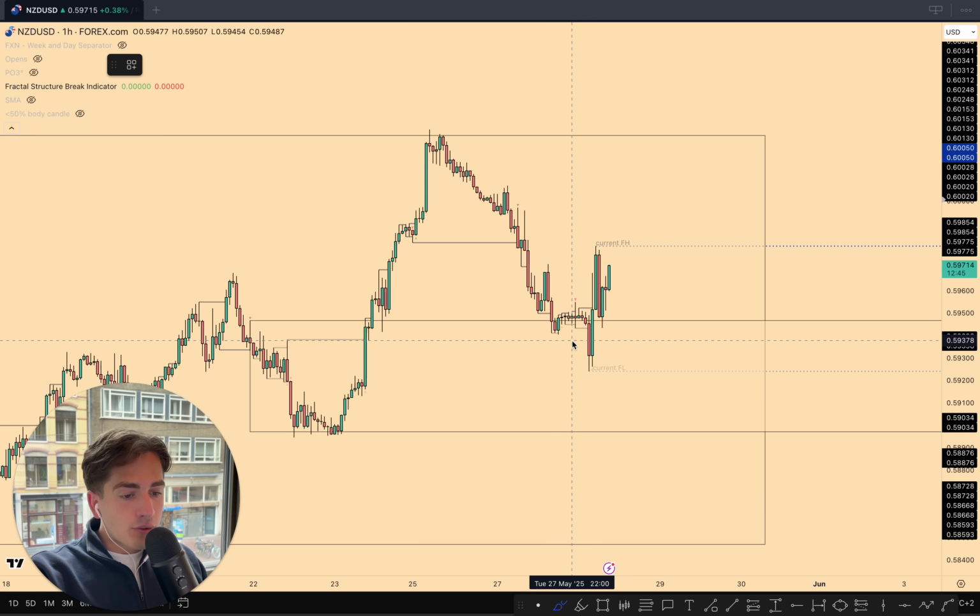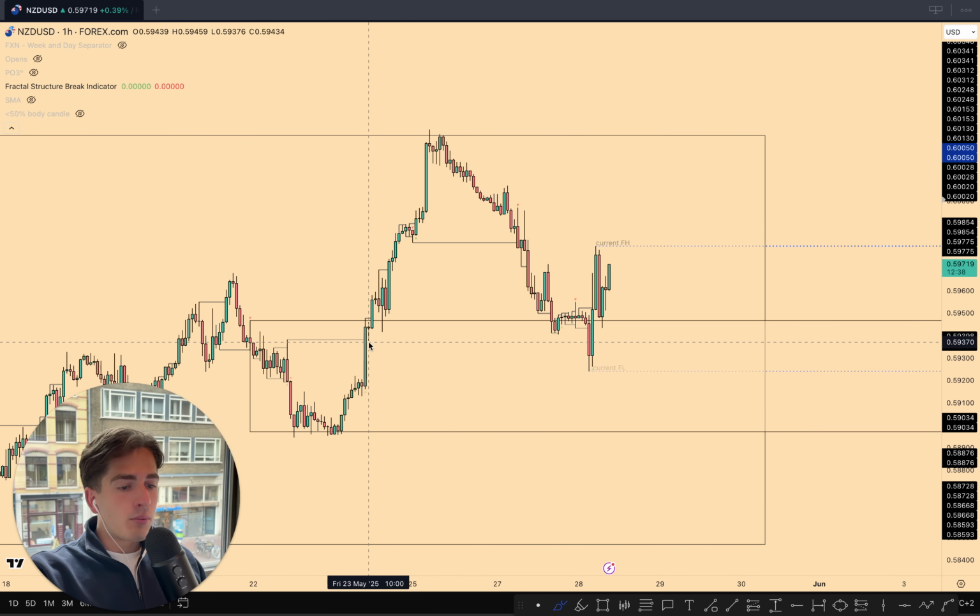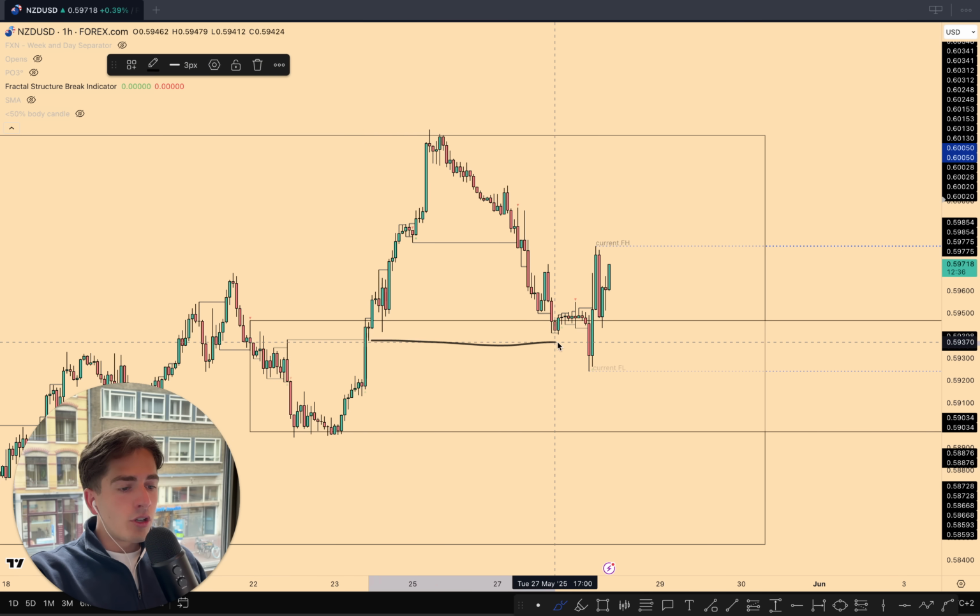when the interest rate decisions came out. We took out this low over here. I think I mentioned this in yesterday's video. If not, it is kind of important to mention. We had these equal lows. We take out the equal lows. We were consolidating. We swipe most of the low of that range. Boom, V-shape reversal up. This is then your demand, and that's now pushing the market up higher.